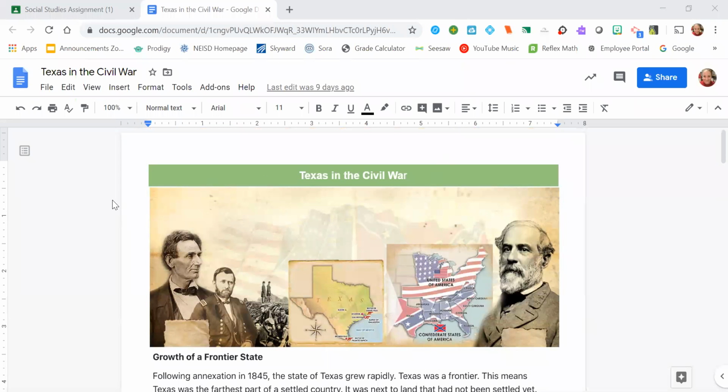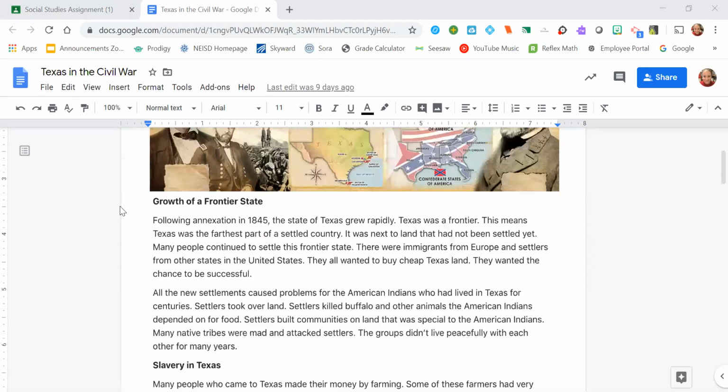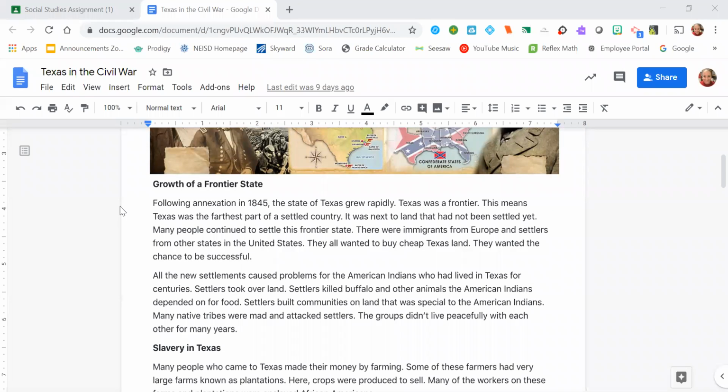All right, Texas in the Civil War, growth of a frontier state. Following annexation in 1845, the state of Texas grew rapidly. Texas was a frontier. This means Texas was the farthest part of a settled country. It was next to land that had not been settled yet. Many people continued to settle this frontier state.